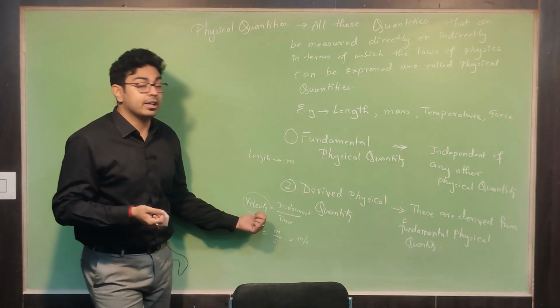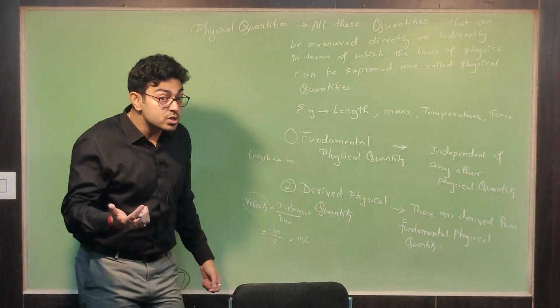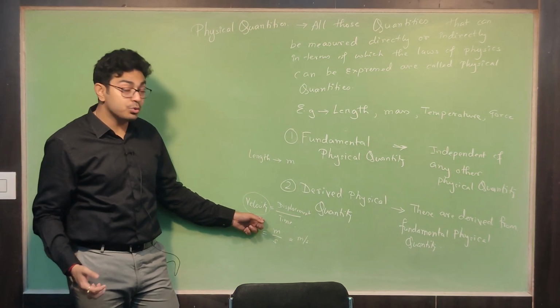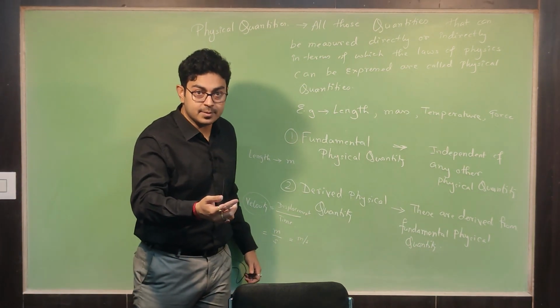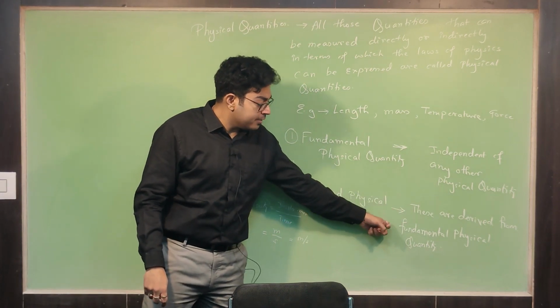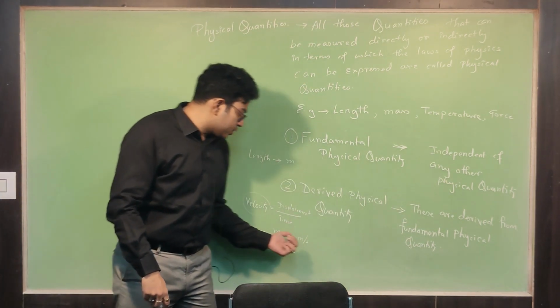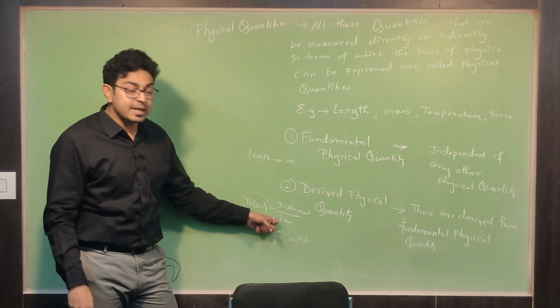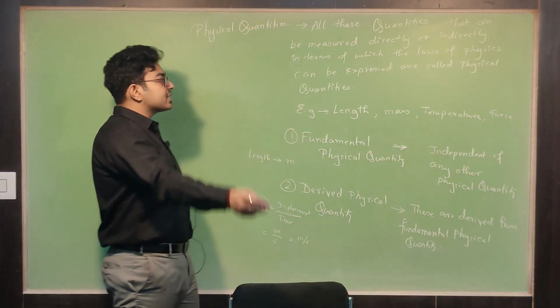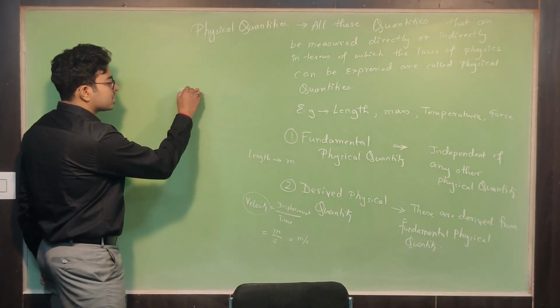But if I'm talking about velocity, force, or momentum, I have to use more quantities, right? So you can understand that derived physical quantities are derived from fundamental physical quantities. Velocity, that is displacement by time, is derived from fundamental physical quantities. If you ask me, sir, what about force?